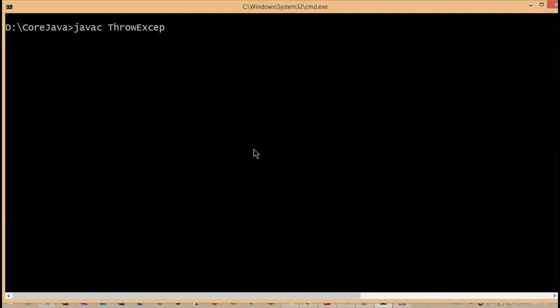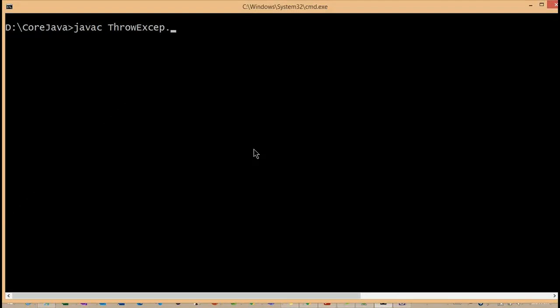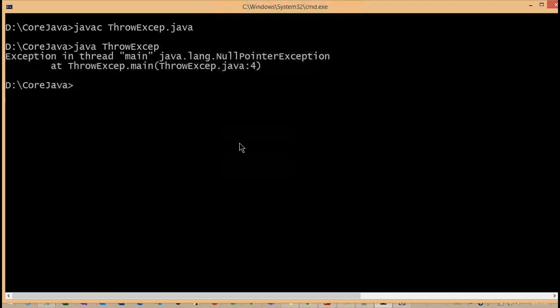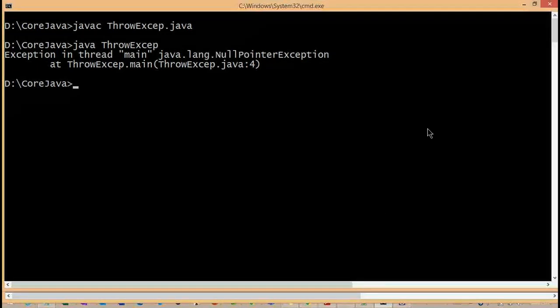So javac, what is the name of the class we have? ThrowableException.java. We are not getting any compilation error, but now we need to understand it at runtime. So what happened here? We are getting a null pointer exception. How are we getting the null pointer exception? That we need to understand.